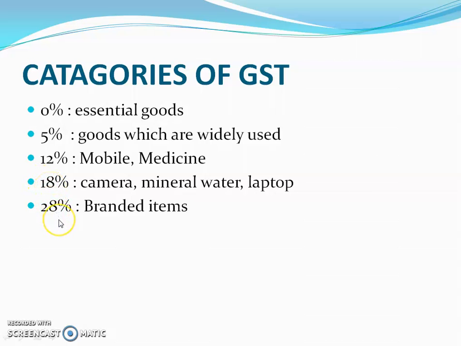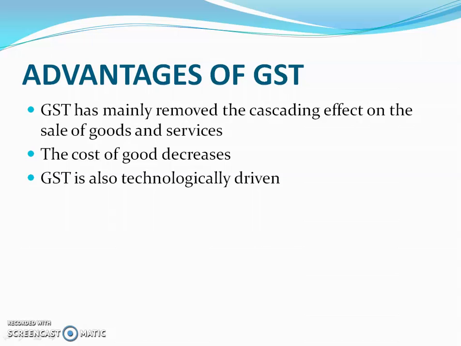Then 28% slab, which includes branded items, luxury items and 5-star hotels, etc. So these are the categories of GST: 0%, 5%, 12%, 18% and 28%.